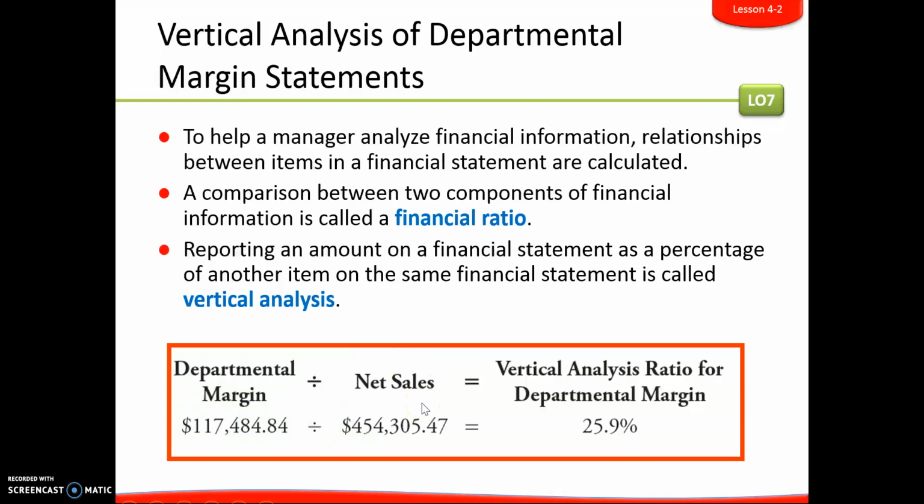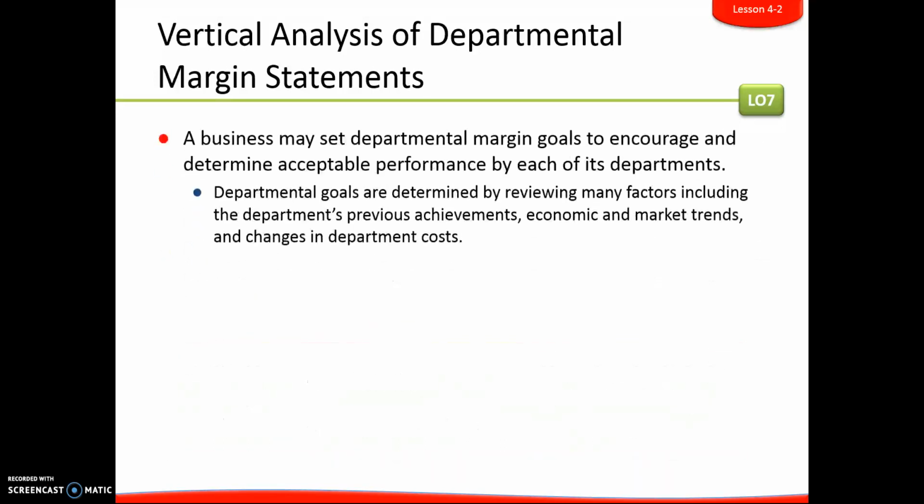So net sales is always at 100%. So if you take the departmental margin divided by net sales, it's going to give you your vertical analysis ratio for departmental margin. We end up doing it for all four of those.